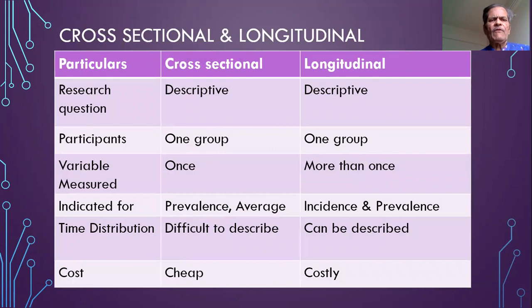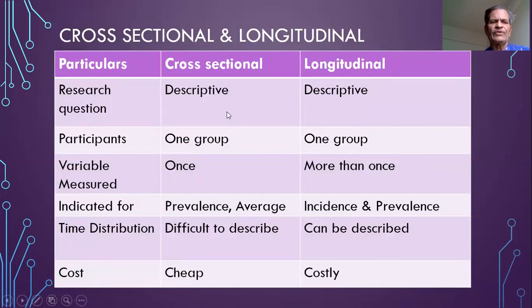There are two types of descriptive studies, the cross-sectional studies and the longitudinal studies. And this table shows the comparison of the two types of descriptive studies. The research question in cross-sectional as well as the longitudinal studies is of descriptive type.